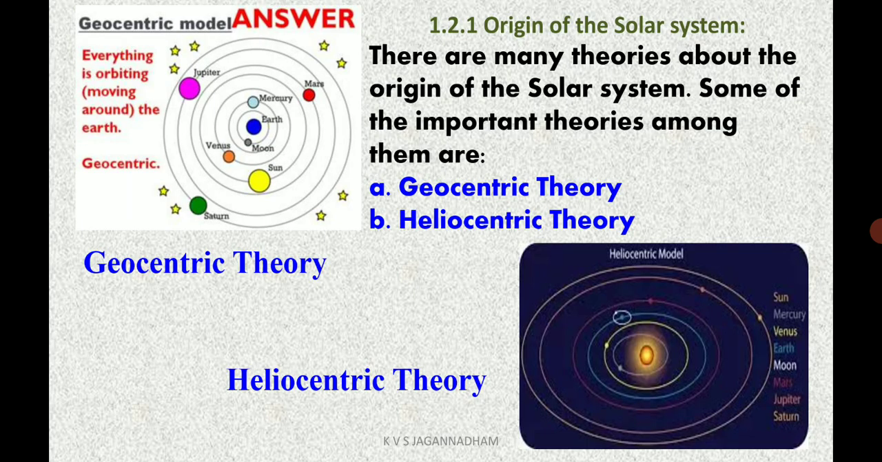So now let us see about the origin of the solar system. There are two theories about the origin of the solar system. Some of the important theories among them are geocentric theory and heliocentric theory.